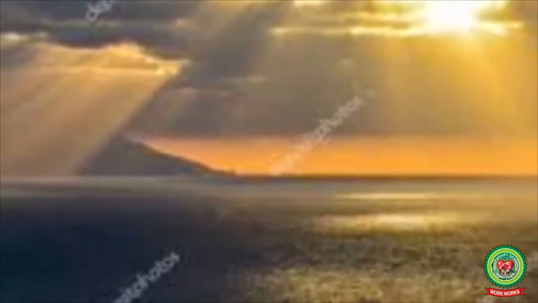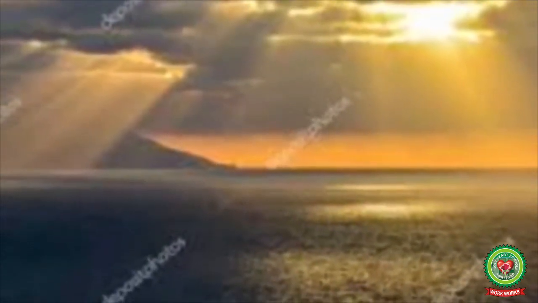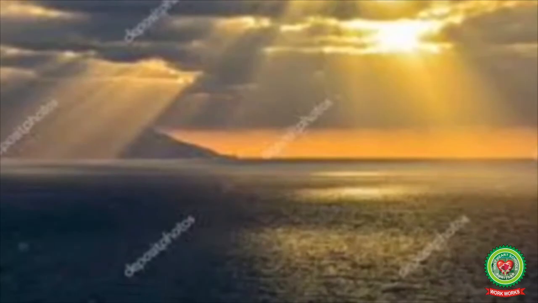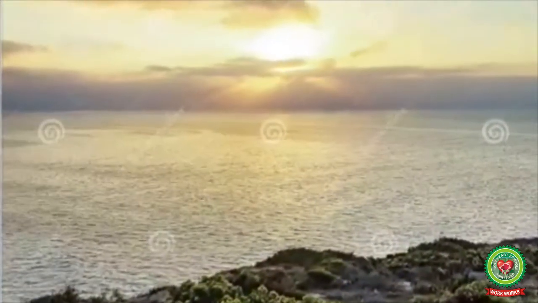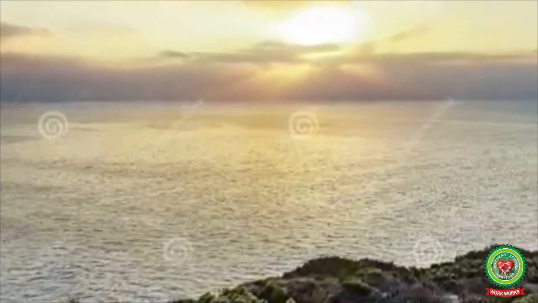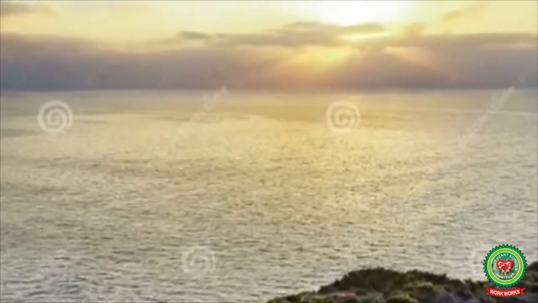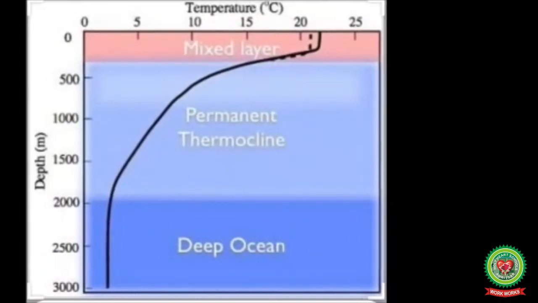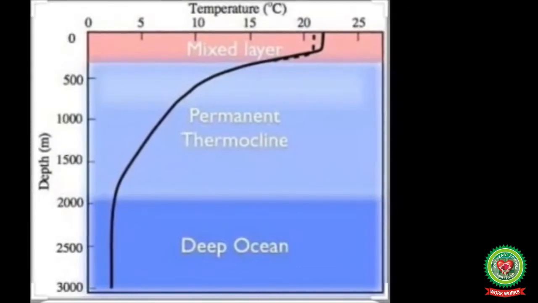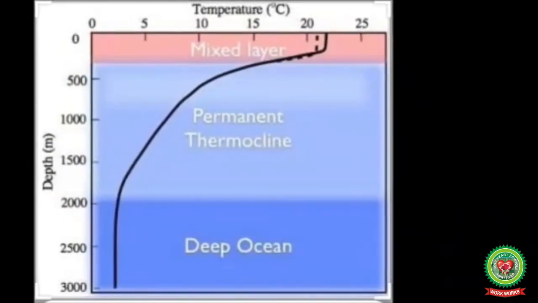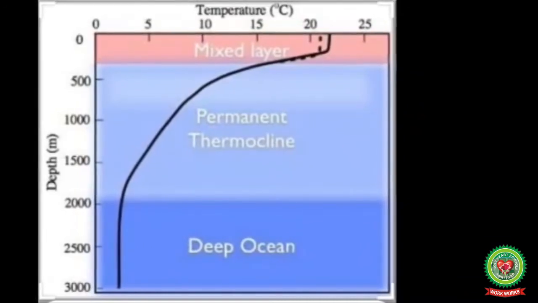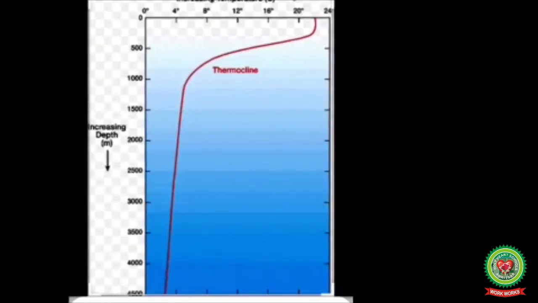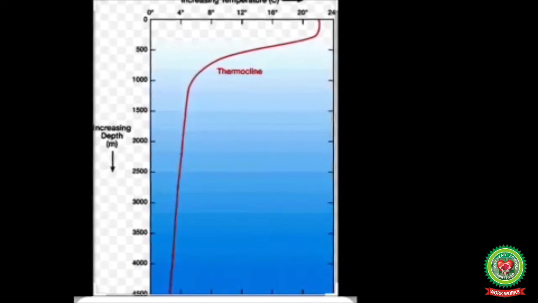Now children, let us study the vertical distribution of oceanic water temperature. The surface of the sea water receives the largest amount of solar insolation and has the highest temperature. As we go deep into the sea, the sun rays become weak and the temperature is reduced. Hence, there is a fall of temperature with depth. The rate of fall of temperature is not the same everywhere. The following few facts are worth mentioning regarding the fall of temperature in the subsurface areas of the ocean.